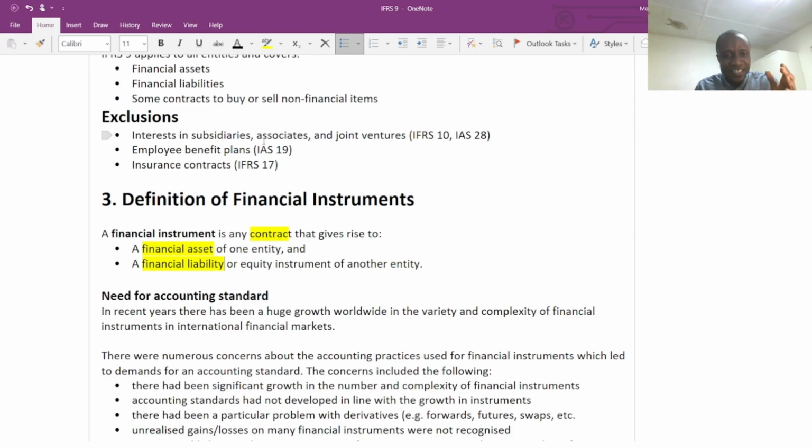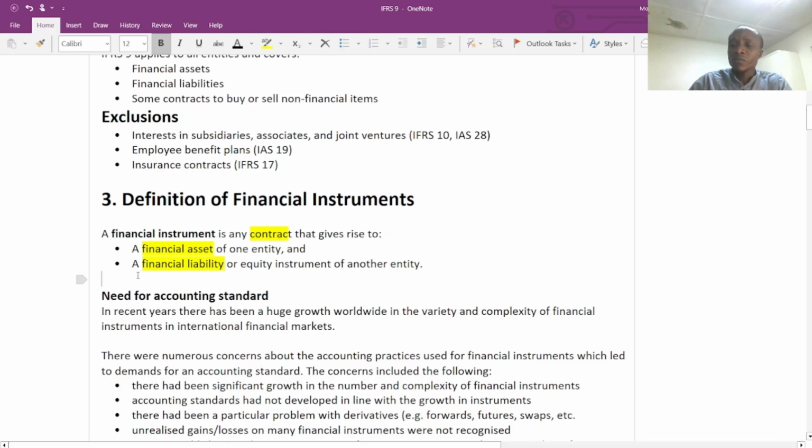So when there's an existence of a financial asset and a financial liability at the same time, that's what we refer to as a financial instrument. Anything out of the scope is not a financial instrument. If it can result in a financial asset without the recognition of a financial liability, we can't classify it as a financial instrument. Also, if it can result in a financial liability without a financial asset, we can't look at it as a financial instrument. So a financial instrument is a contract that gives rise to a financial asset of one entity and a financial liability of another entity.